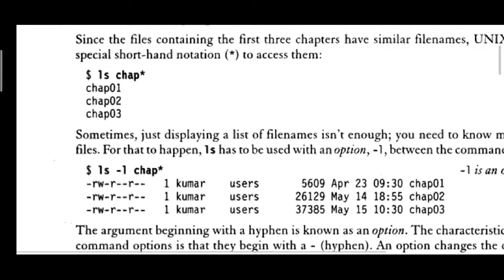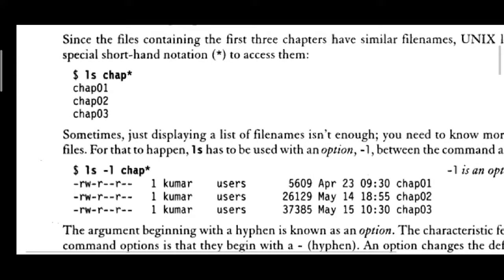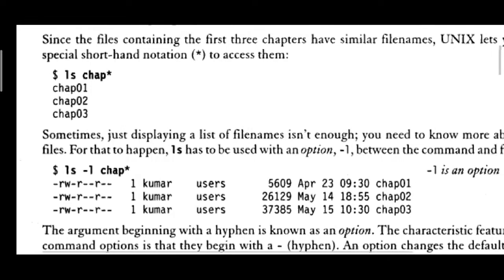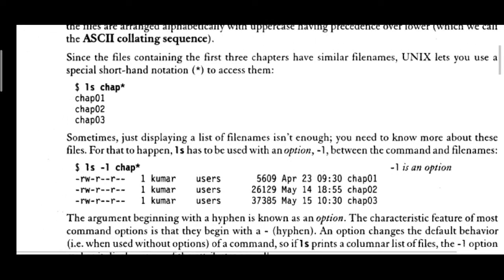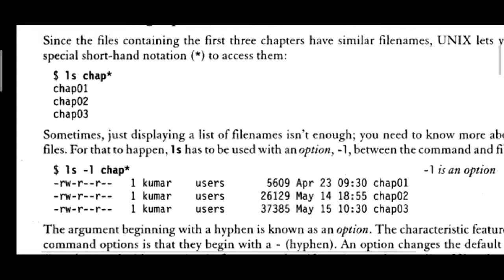Next is another optional argument for the ls command, minus l. Sometimes just displaying the list of file names is not enough, and you need to know more about the files. In that case, you can use the command ls -l.